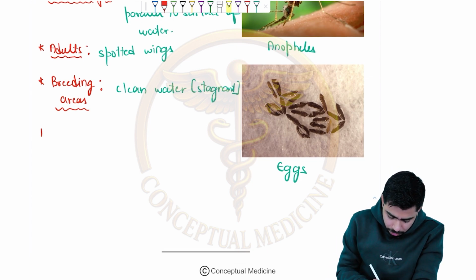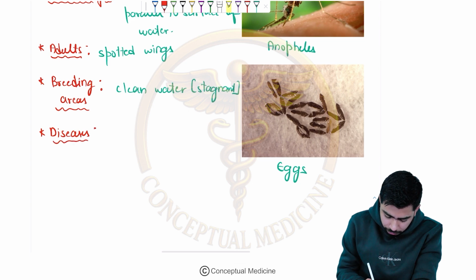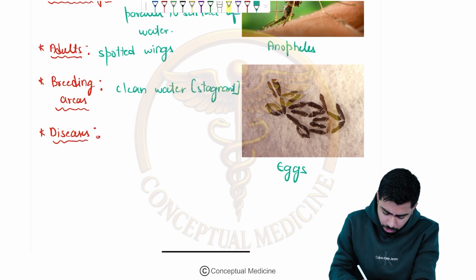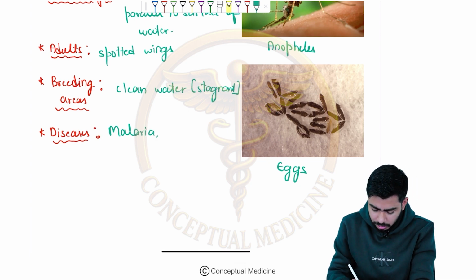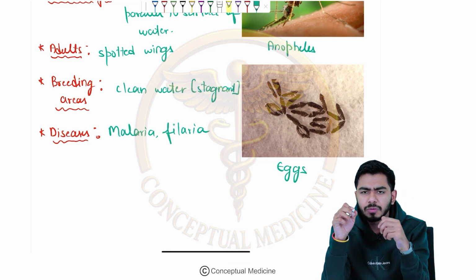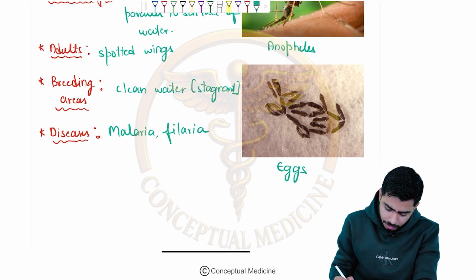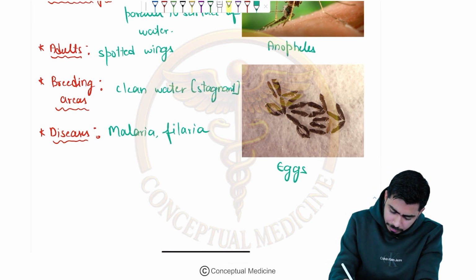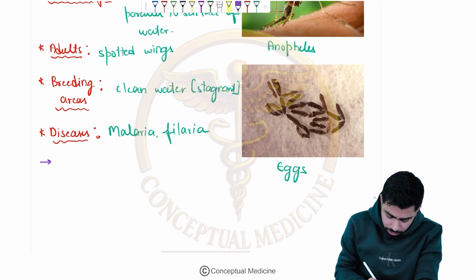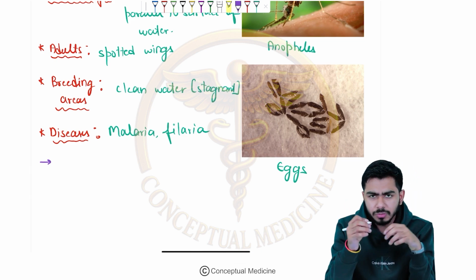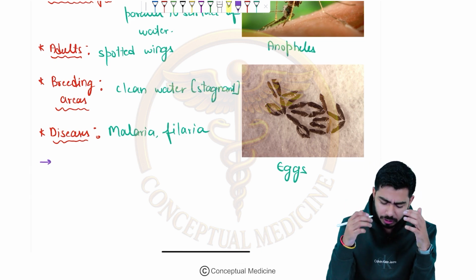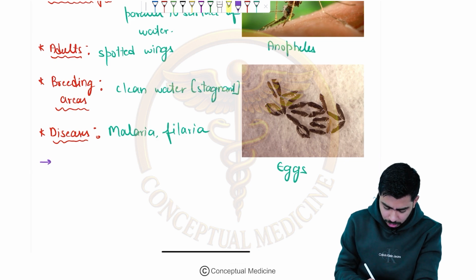Next point we shall talk about is what diseases might be spread by the Anopheles. Diseases are very simple, guys. Everybody knows that, nothing new over here. Malaria might be there, and with that, filaria, you should also remember. So malaria and filaria are the diseases which can be spread from the Anopheles mosquito, right? One more very important point which I need to mention is the sitting position. We have already talked about it, so I'm just mentioning it.